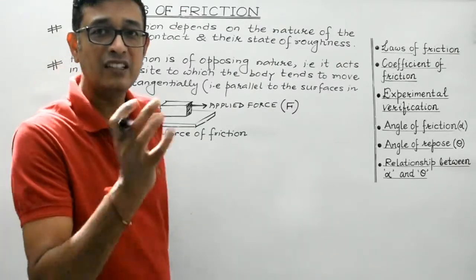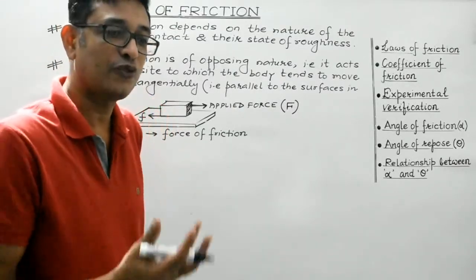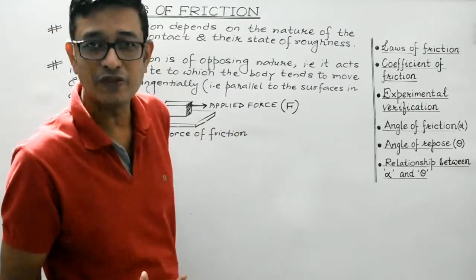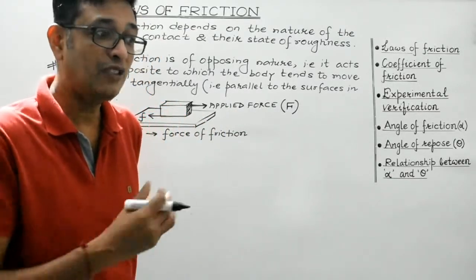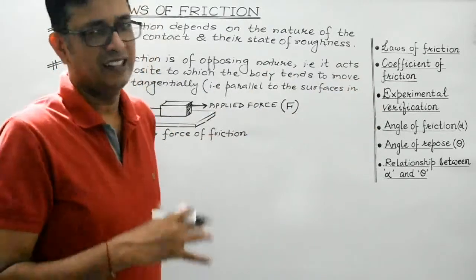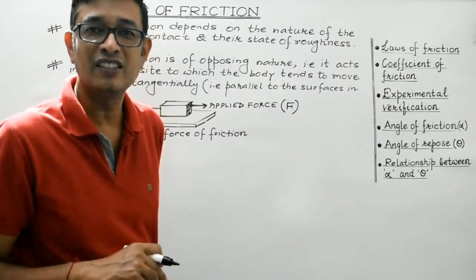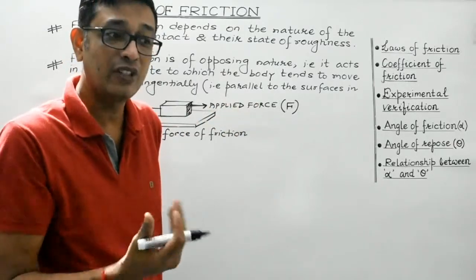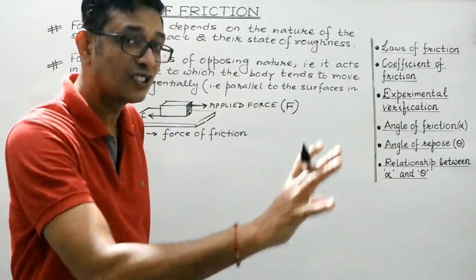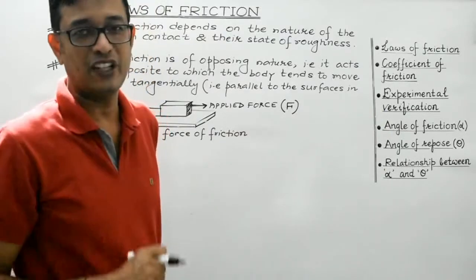If the body remains static, then the force of friction that exists between the two surfaces in contact will obviously be known as static friction. And if the body actually starts moving, then also force of friction comes into existence. But that force of friction that exists between the two surfaces in contact when the body actually moves is known as kinetic or dynamic friction, right?